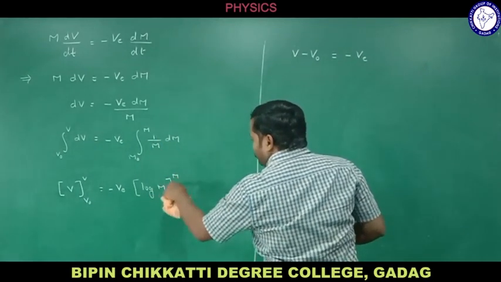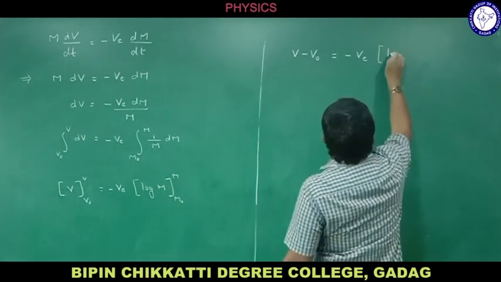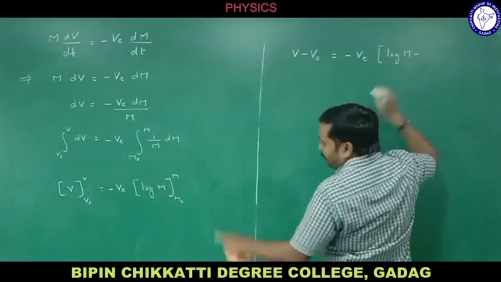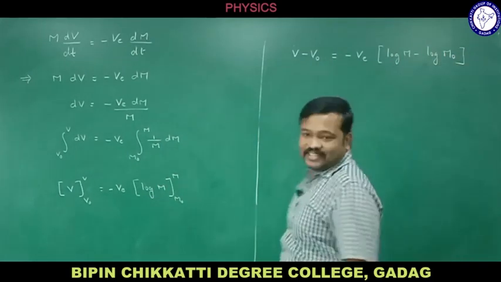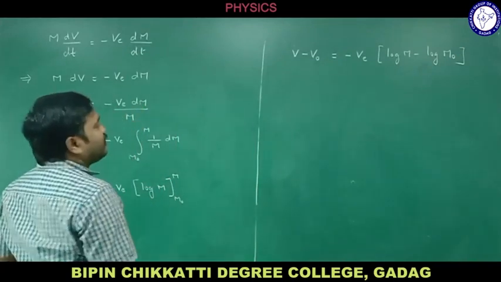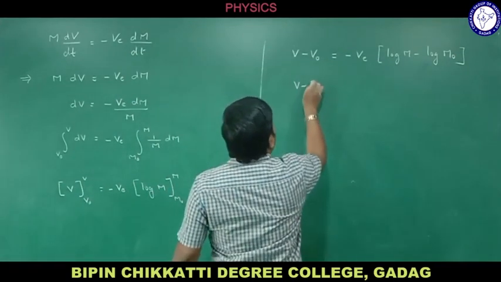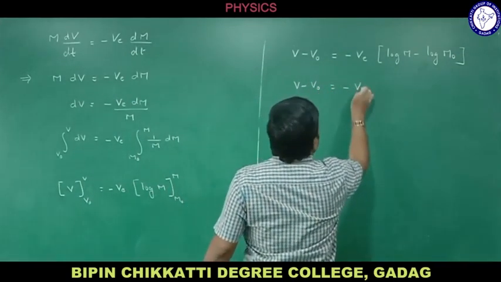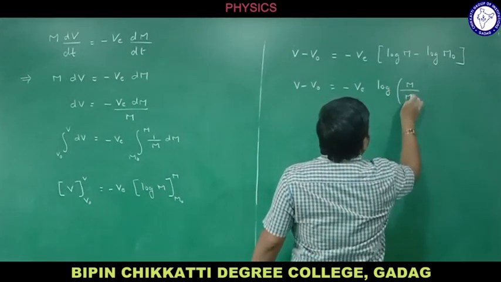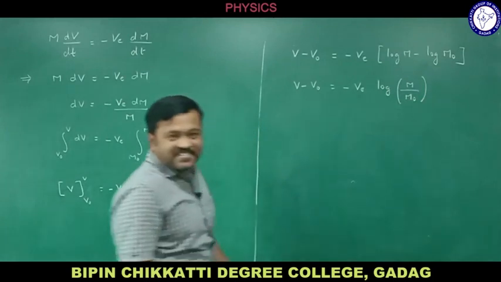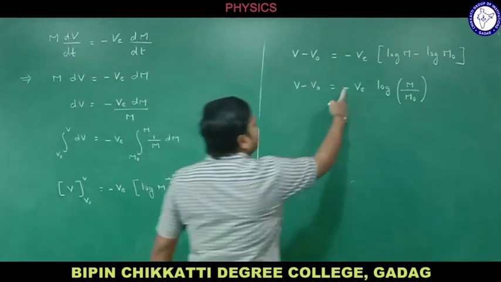First let me substitute m: log m minus log of m naught. Now let me simplify. v minus v naught is equal to minus v e log of m divided by m naught. There is a minus here.